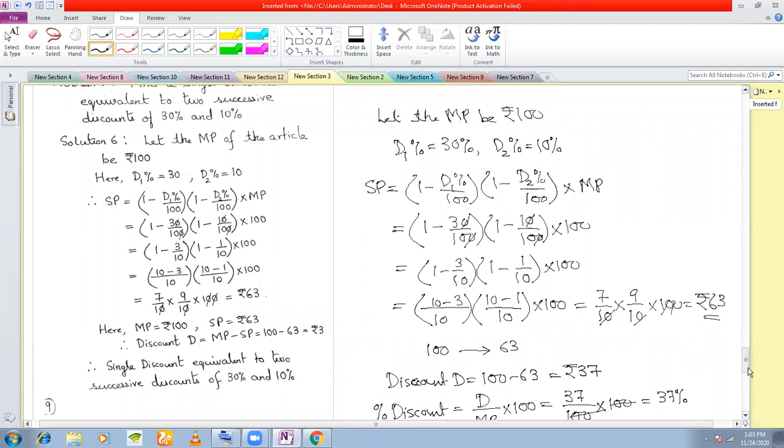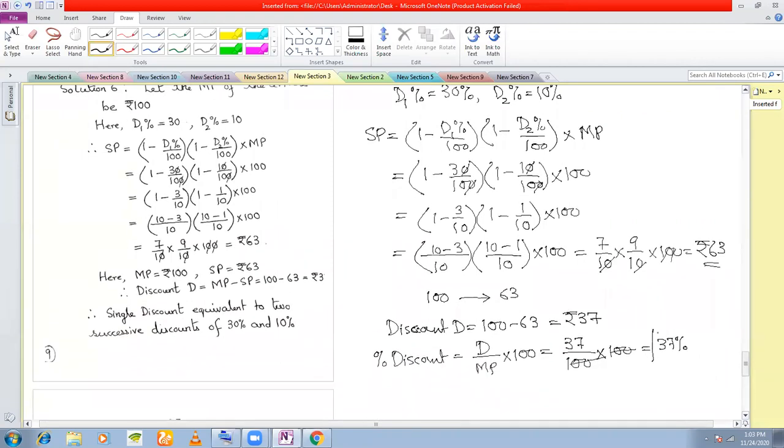So now the question is answered: the shopkeeper is saying I'll give you two discounts of 30% and 10%, but actually he is giving a single discount of 37%. He is not giving you 30 plus 10 equal to 40% discount. He is giving you only 37% discount. These figures of 30% and 10% were only there to confuse you, so that you think that you are getting 40% discount.